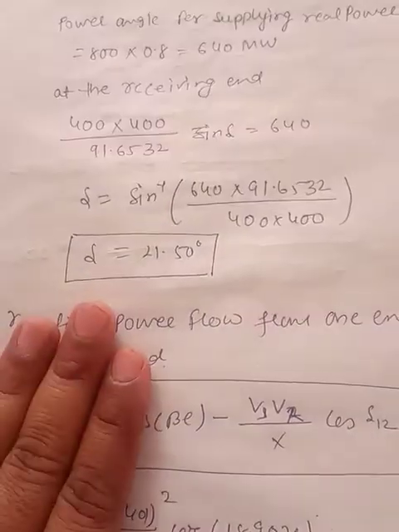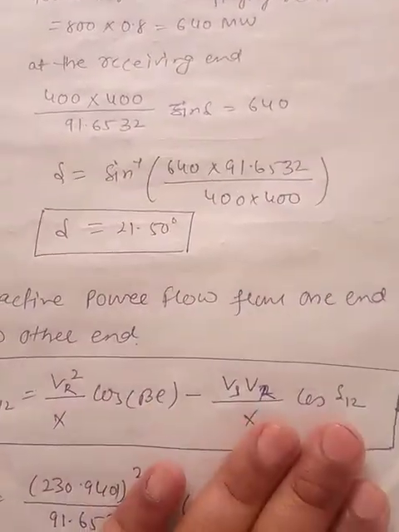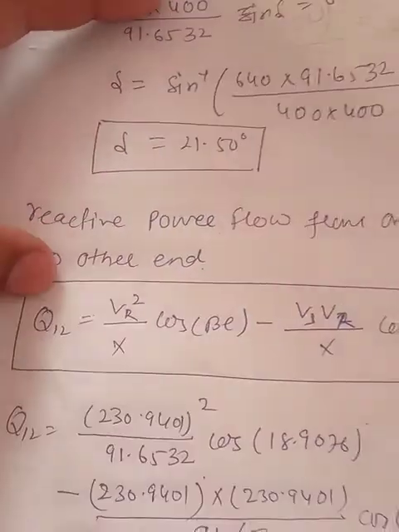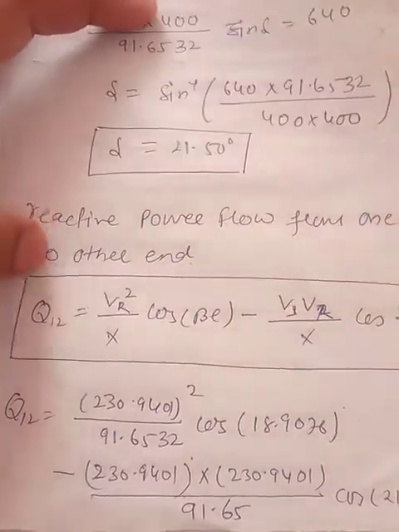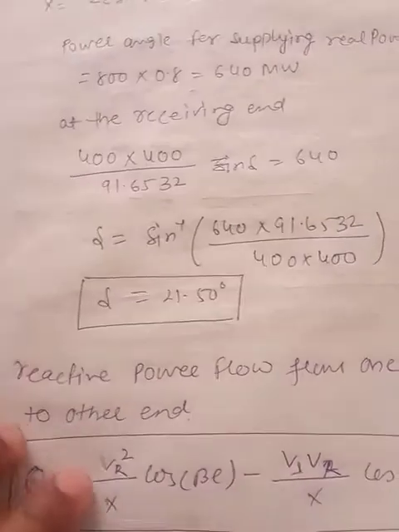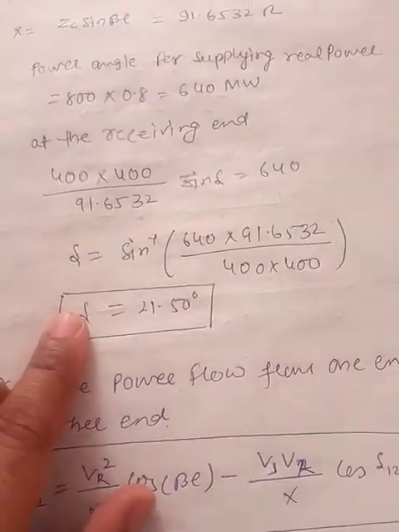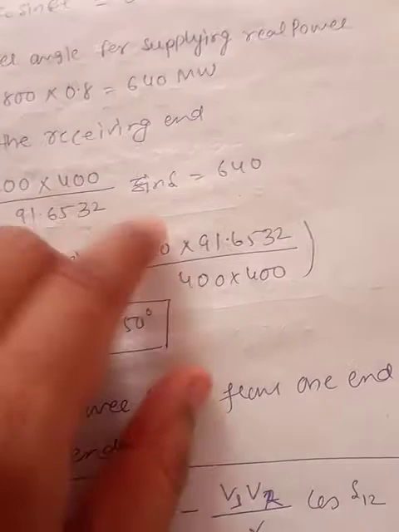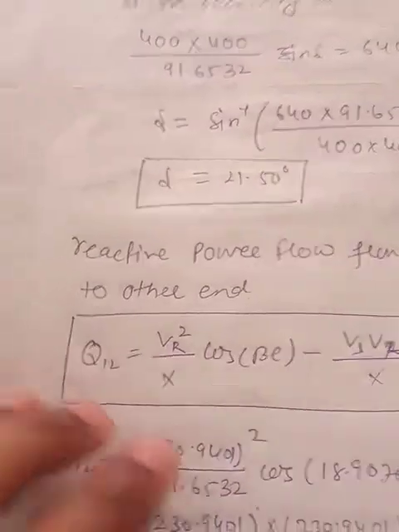Now the second part of this question is the reactive power flow. This delta is actually required in this question, and this equation I have taken from the load flow; this is the reactive power from sending end to receiving end. This much reactive power will flow. The line is terminated by the load having the capacity of 800 MVA and operating at 0.8 power factor. So first of all we have to calculate how much reactive power will come at the receiving end.